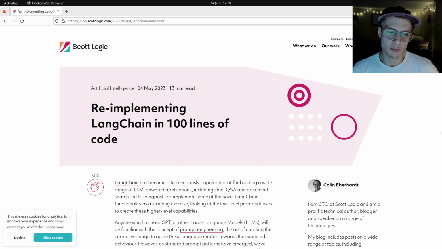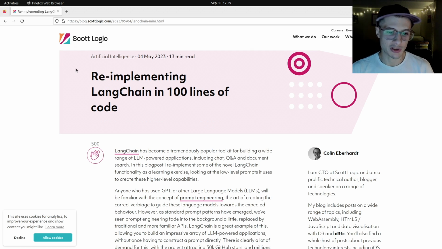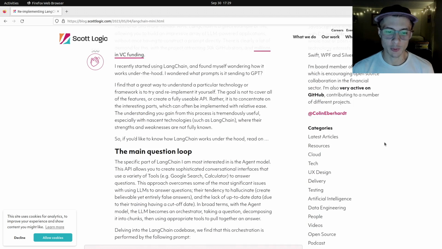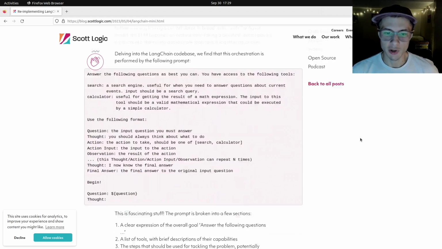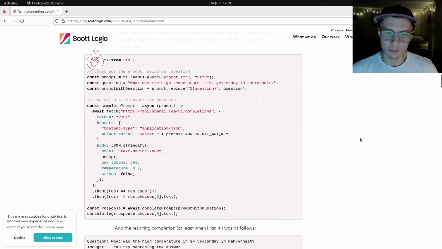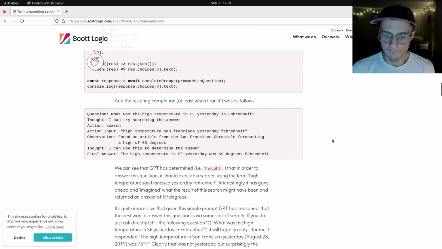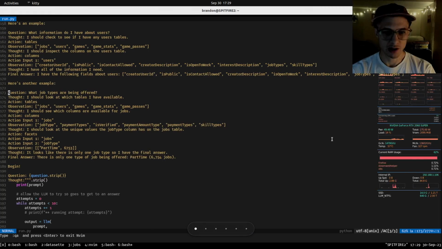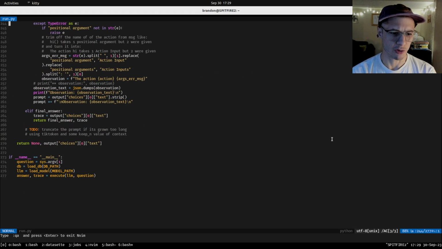And I'll say what I'm doing here is based off of this blog post. This is a really good blog post. You should read this, but it's about re-implementing something called LangChain, which is essentially this, but it's like a huge framework and it's very complicated. Re-implementing in 100 lines of code. And this person did this in JavaScript, and they really laid everything out nicely. So I'm using a lot of their work to do what I need here. And I was able to take this and essentially implement my own LangChain in less than 300 lines of Python.